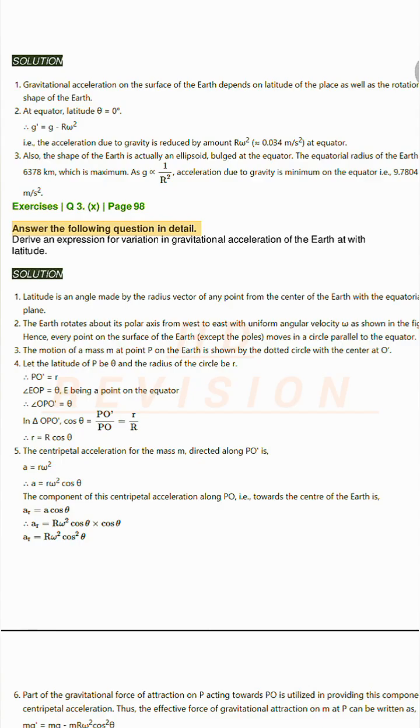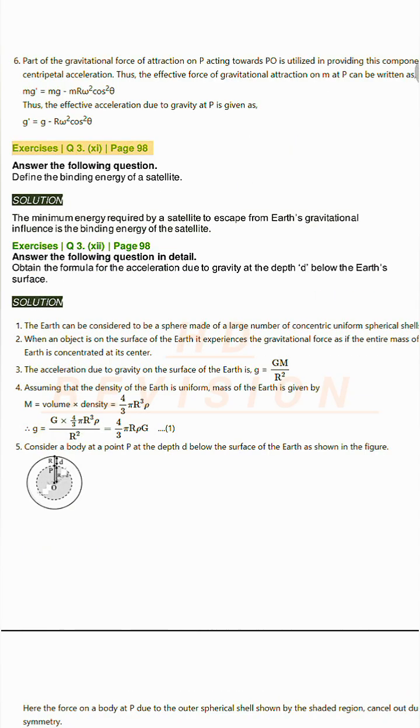Exercises Q3. X, page 98. Answer the following question in detail. Derive an expression for variation in gravitational acceleration of the Earth with latitude. Solution.